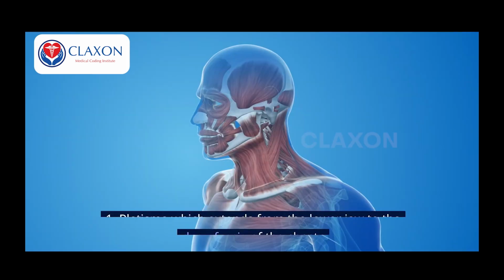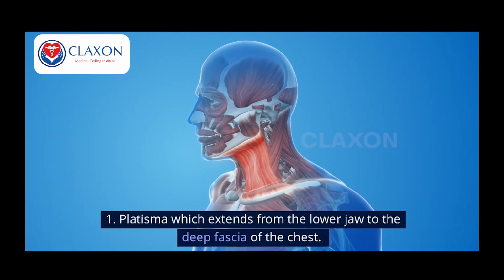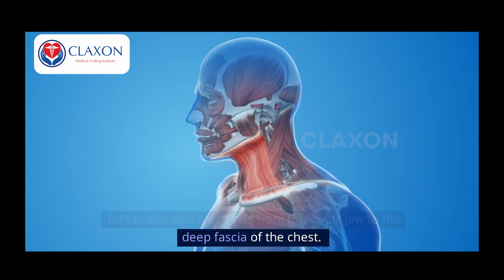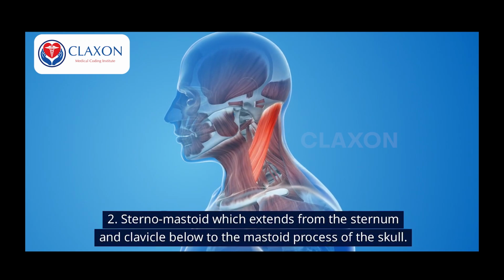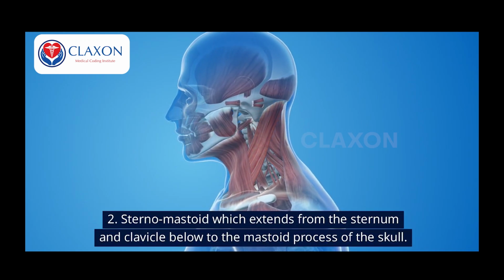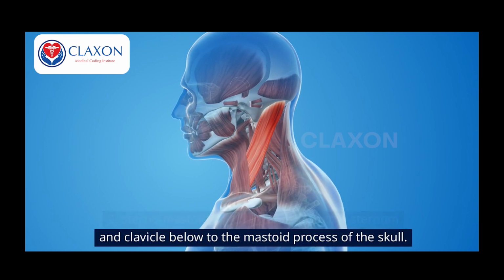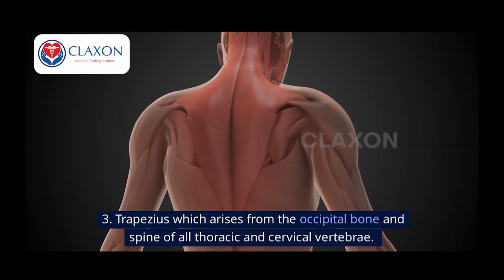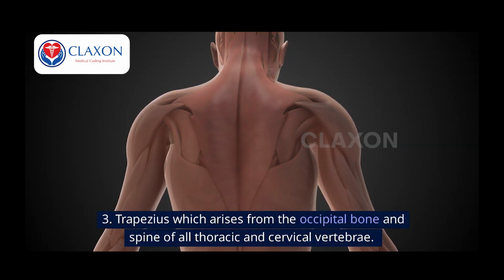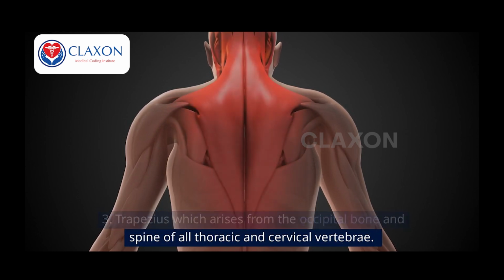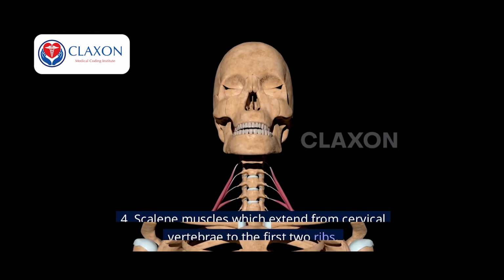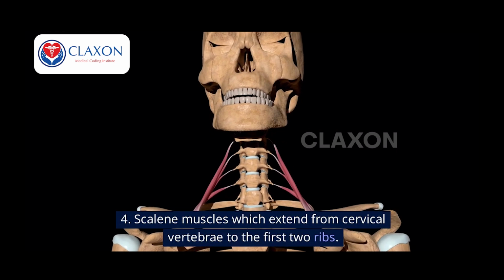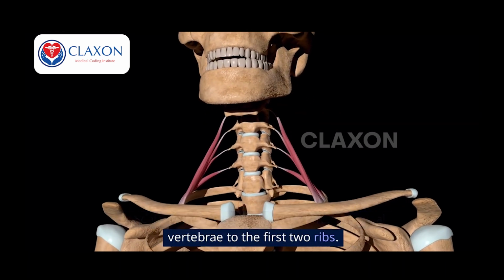They are 1. Platysma, which extends from the lower jaw to the deep fascia of the chest. It depresses the jaw. 2. Sternomastoid, which extends from the sternum and clavicle below to the mastoid process of the skull. 3. Trapezius, which arises from the occipital bone and spine of all thoracic and cervical vertebrae. It is inserted into the clavicle and also the spine and acromion process of the scapula. 4. Scalene muscles, which extend from cervical vertebrae to the first two ribs.